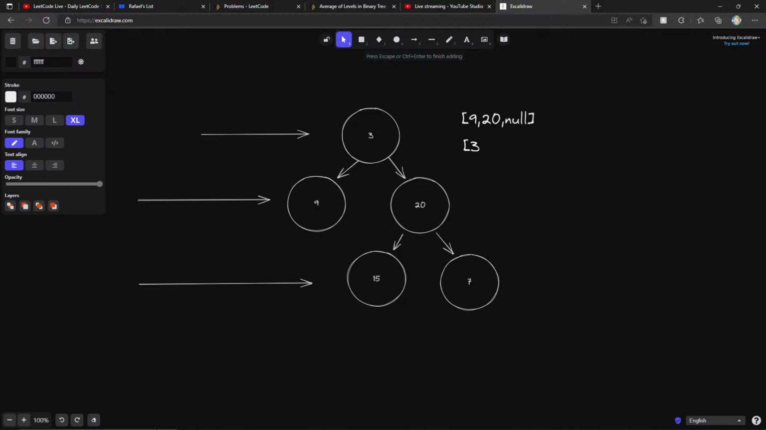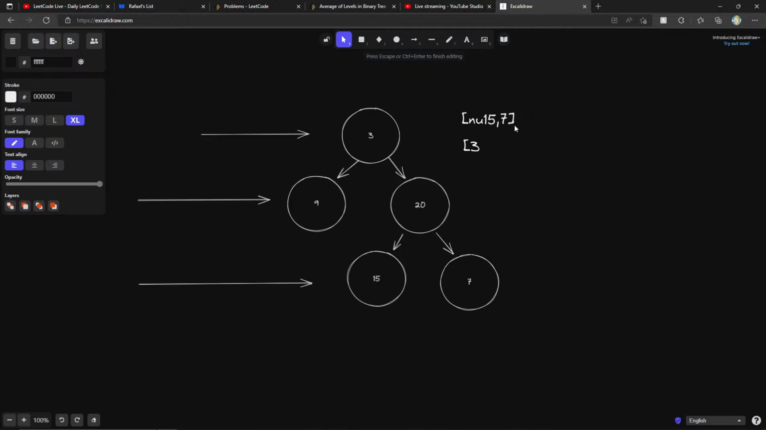The null signifies that I've already reached the end of the level, so push another one onto my array. That way the next time I get to one, I already know I'm at the end. So let's DQ the 9, right? There's no children for 9, so I immediately DQ the 20. I see a 15 and a 7 here, so I can push 15 and 7, right?